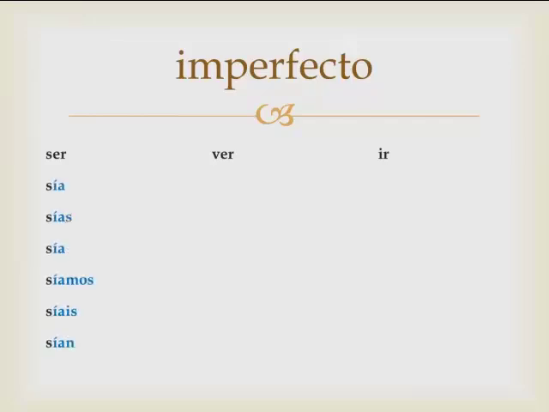Ser would be sía, sías, sía, síamos, síais, and sían. Ver would be vía, vías, vía, víamos, víais, and vían. And ir would simply be the endings themselves, because ir is an ending as well as a verb to go. Ía, ías, ía, íamos, íais, and ían. That is definitely not how these three verbs are conjugated.